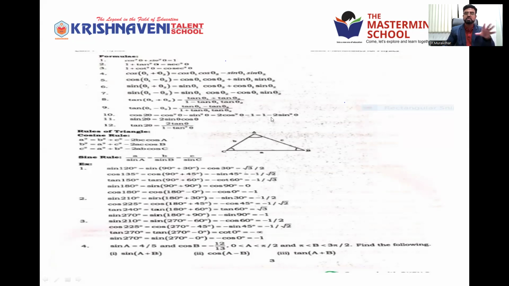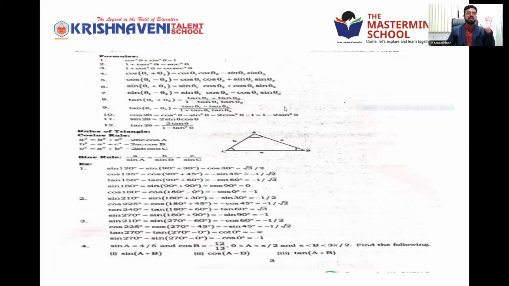So these are related. You just have to go through that. Nothing to explain there. They are the formulas, copied from mathematics to physics. Cos(theta 1 plus theta 2), cos(a plus b), cos(a minus b). These formulas are just like your (a plus b), (a minus b). Sin(a plus b), sin(a minus b), tan(a plus b). In place of theta 1, theta 2, you can use a plus b. There is no confusion, no rocket science here. These are the formulas to remember.